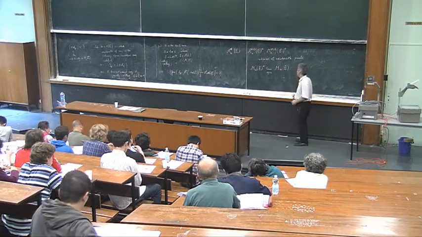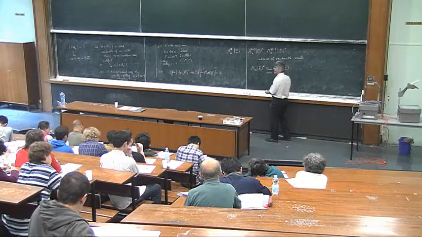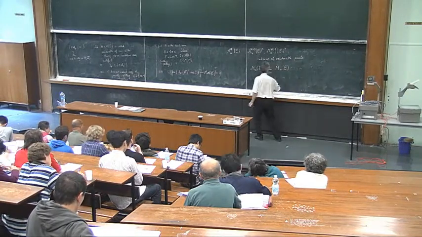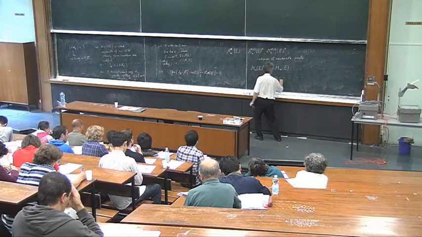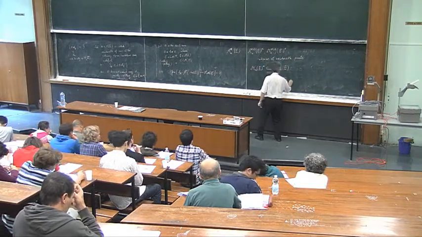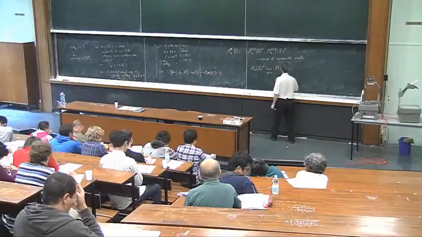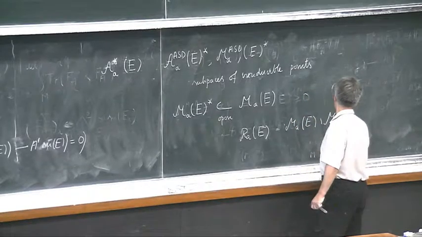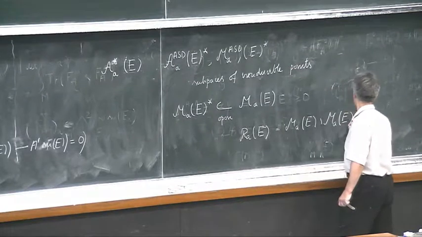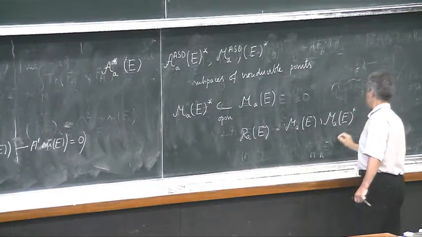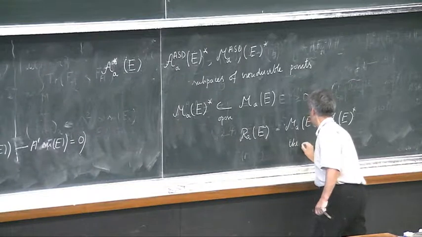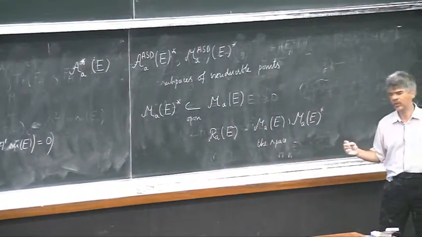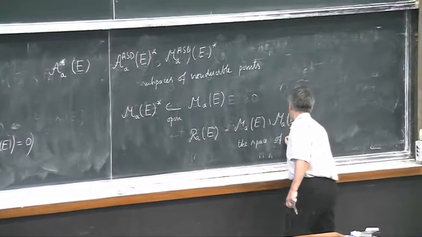You see, the complement will be the space of reductions. So here we have A of E, and here is the complement, A of E minus. So this is the space of reductions, which will play a very important role.